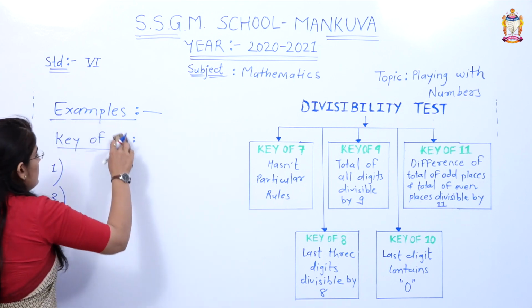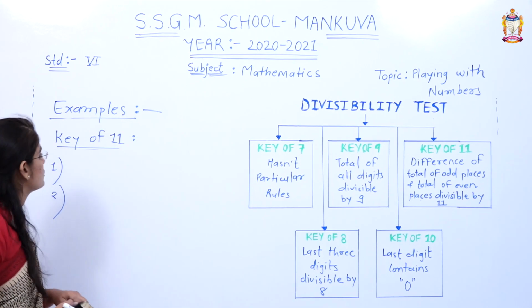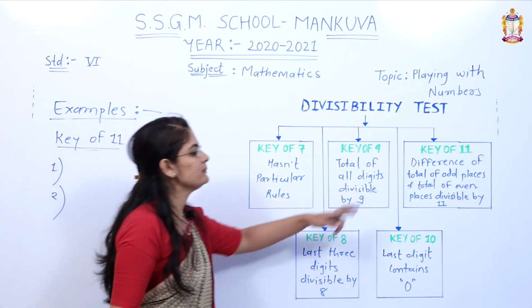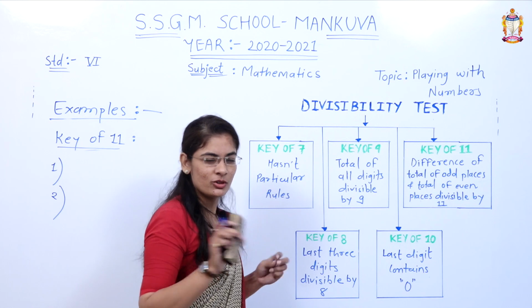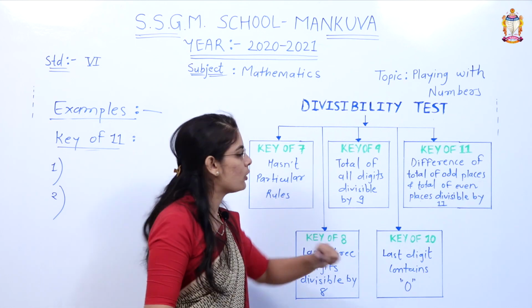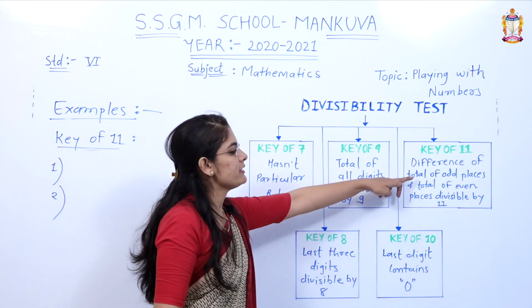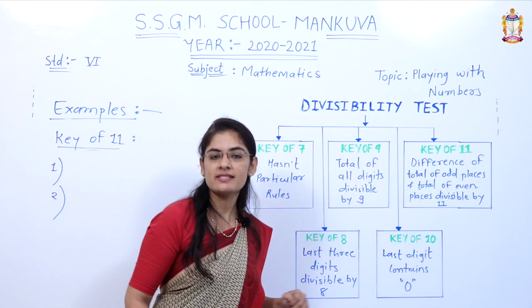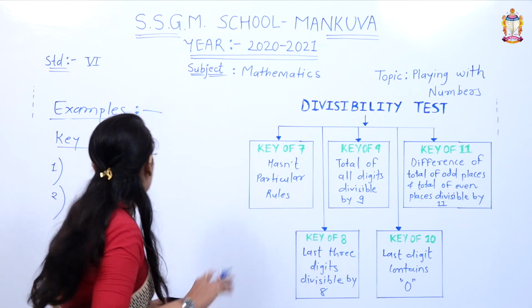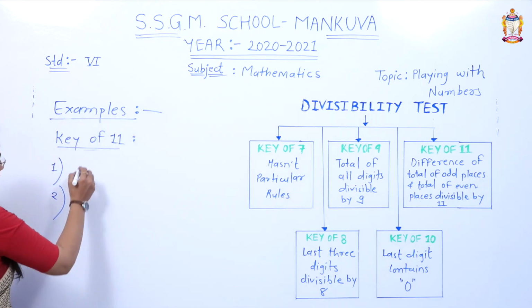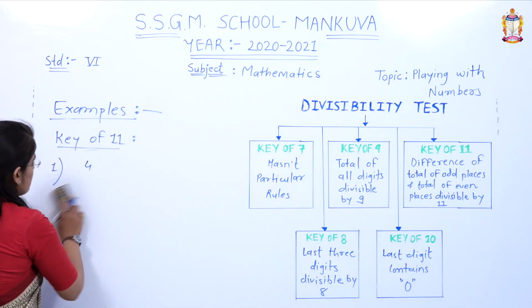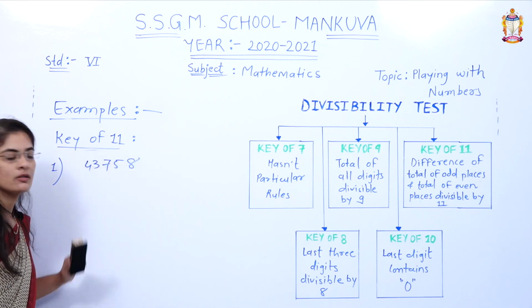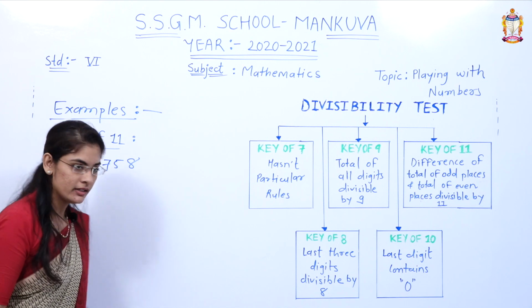Let us start with the key of 11. What is the key of 11? It is not difficult, but it is long in process. The difference of the total of odd places and the total of even places should be divisible by 11. Look here. Suppose we are taking 43758.